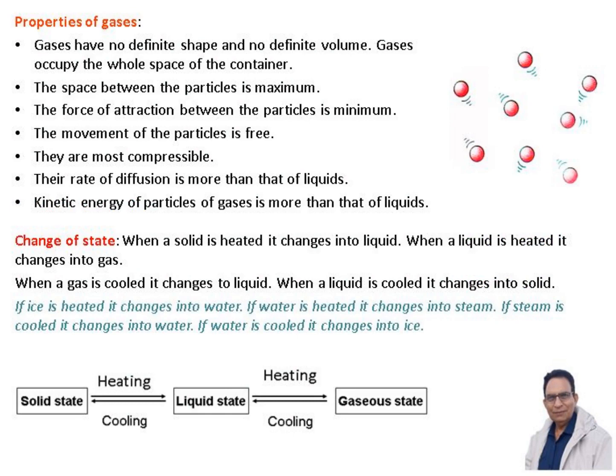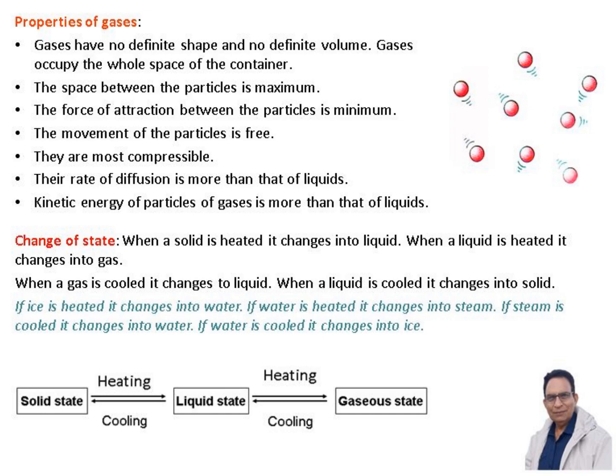Properties of gases. Gases have no definite shape and no definite volume. Gases occupy the whole space of the container. The space between the particles is maximum. The force of attraction between the particles is minimum. The movement of particles is free. They are most compressible. Their rate of diffusion is more than that of liquids. Kinetic energy of particles of gases is more than that of liquids.